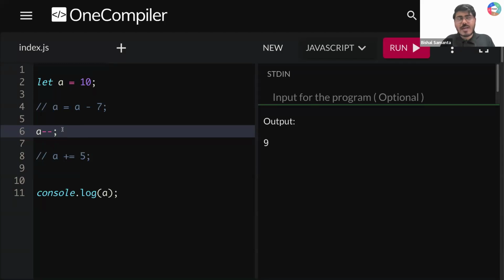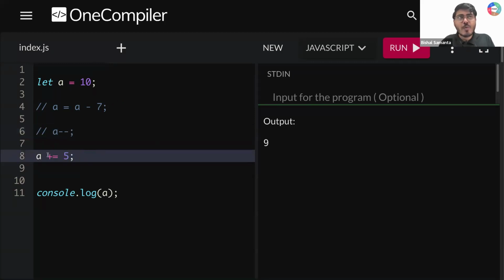So guys, can I call this a decrement, because it is decreasing my value by some factor? Similarly, instead of plus equal to 5, what if I'm writing here minus equal to 5? Can you tell me what will be the answer? Previously I had a value 10. I'm reducing that value by 5. My new value will be 10 minus 5. 10 minus 5 will give me 5. So I'm reassigning this value with 5. So my output will become 5 here. Yes or no? Is everyone clear?